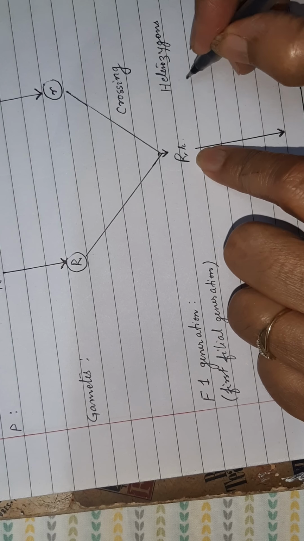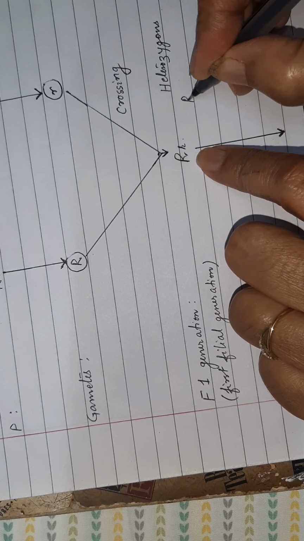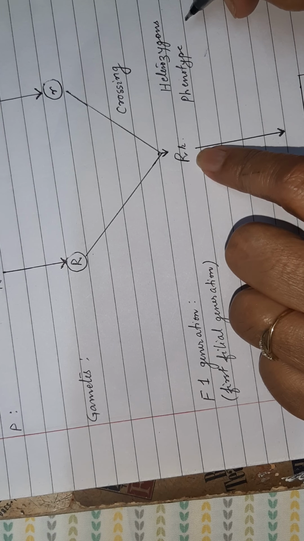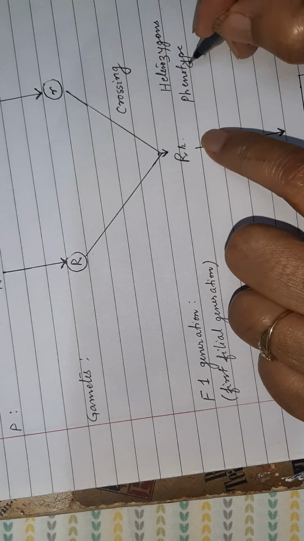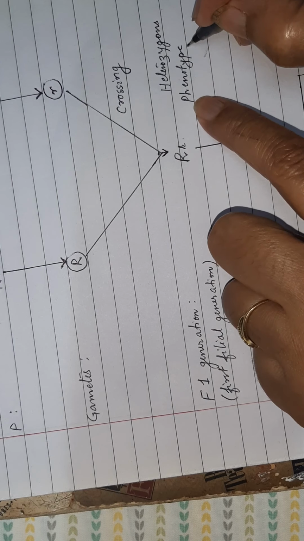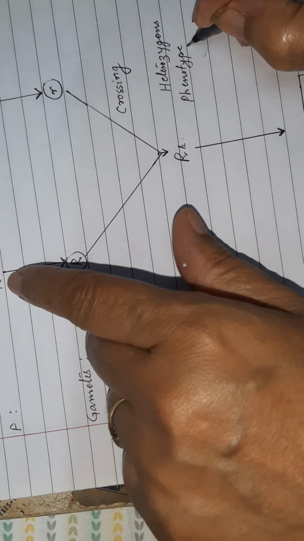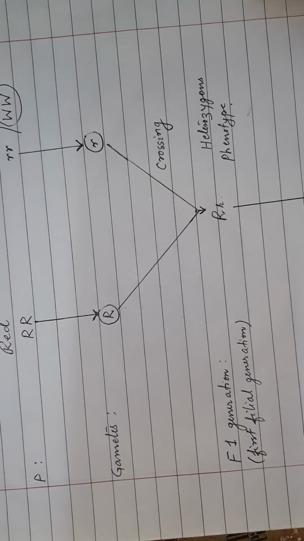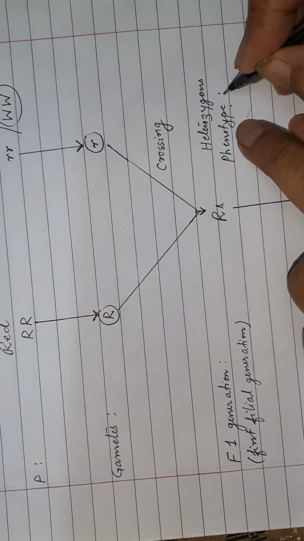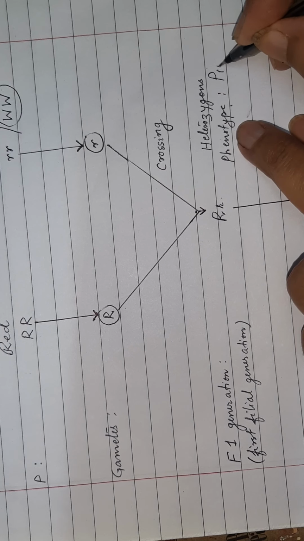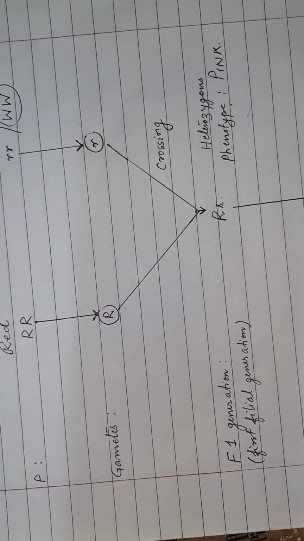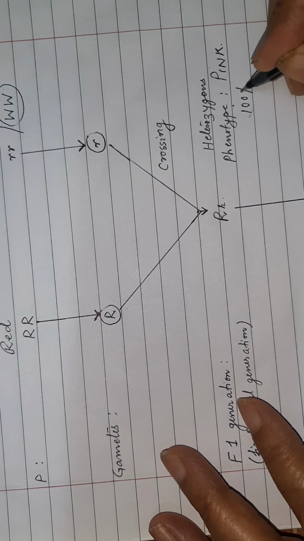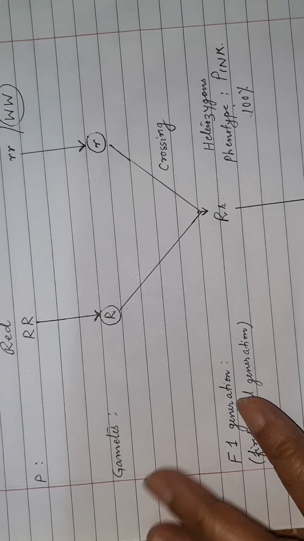But in this case, what happens? The phenotype, that means the external appearance of the trait. The trait is flower color. The external appearance of the trait is the phenotype. So the phenotype we are using here is the flower color of Mirabilis jalapa. In this case, what do you get? You get pink. All the flowers are pink in color, 100%.